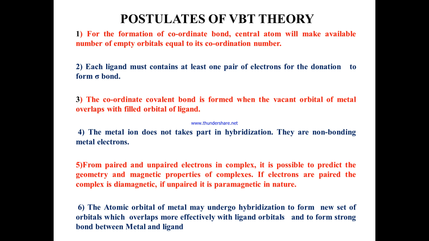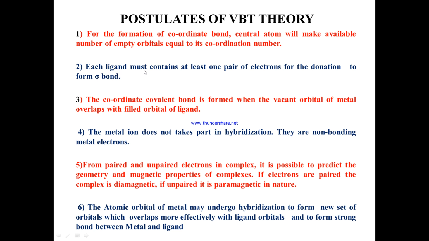So now let us see the postulates of valence bond theory proposed by Pauling. The postulates are as follows. For the formation of coordinate covalent bond, the central atom will make available the number of empty orbitals equal to its coordination number. So if the coordination number is 4, it will make available 4 empty orbitals. If it is 6, the empty orbitals will be 6.